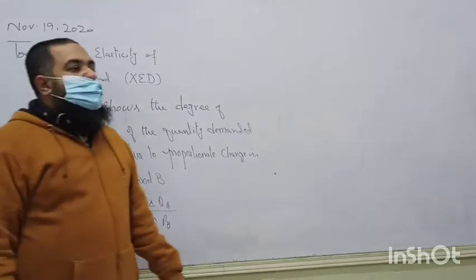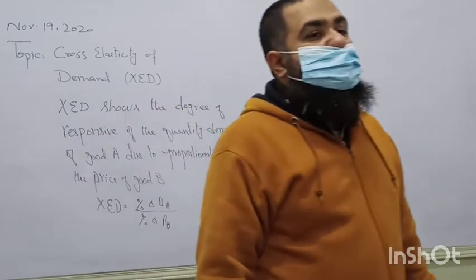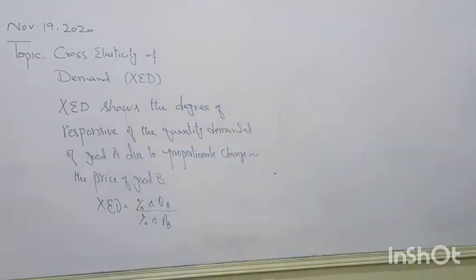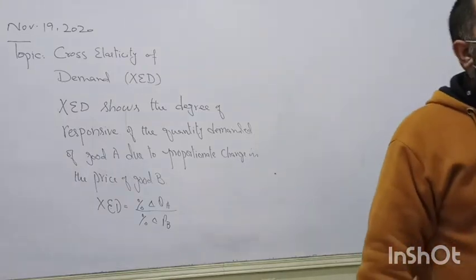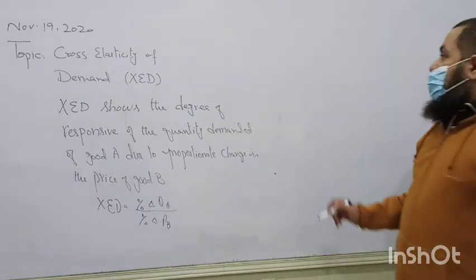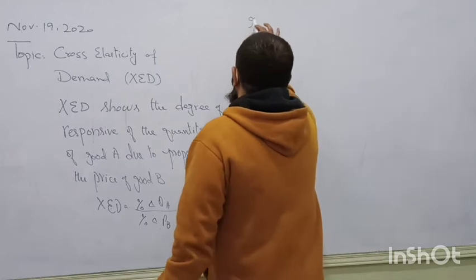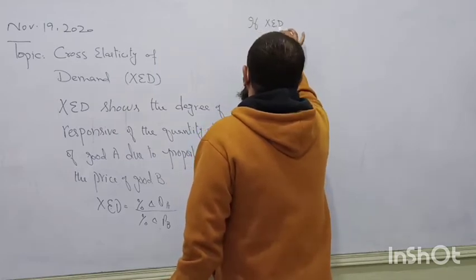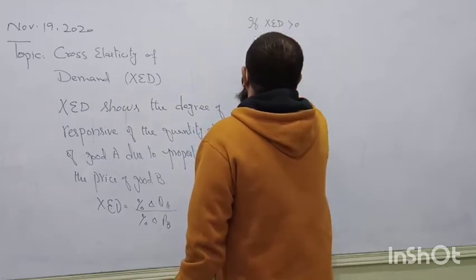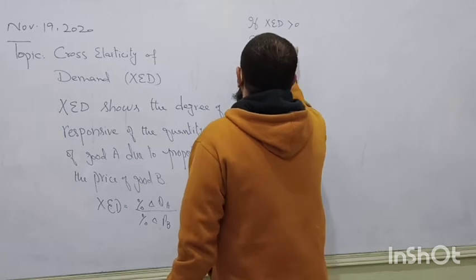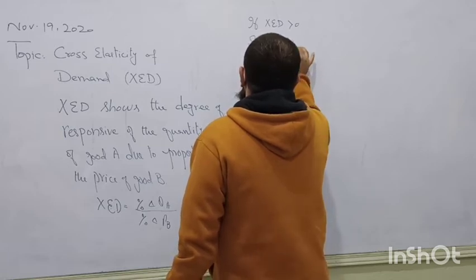Now, if cross elasticity of demand comes out as a positive value, then we say the goods in study are substitutes. If cross elasticity of demand is positive, the goods are substitutes.